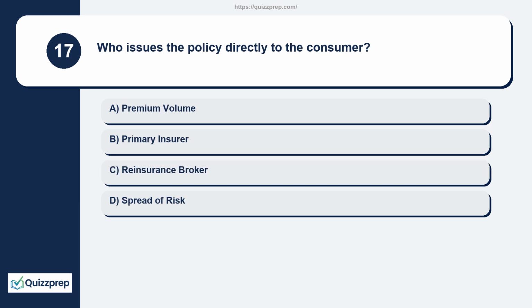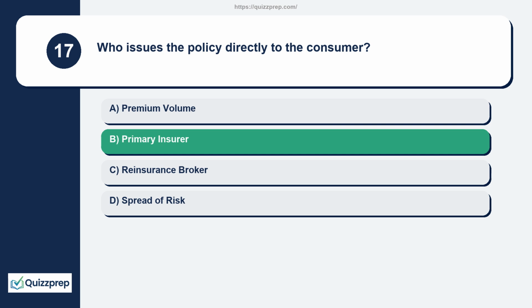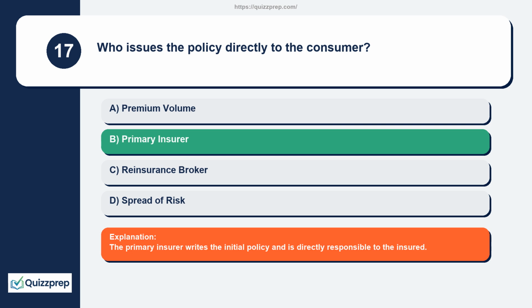Question 17. Who issues the policy directly to the consumer? Premium volume, primary insurer, reinsurance broker, spread of risk. The primary insurer writes the initial policy and is directly responsible to the insured.